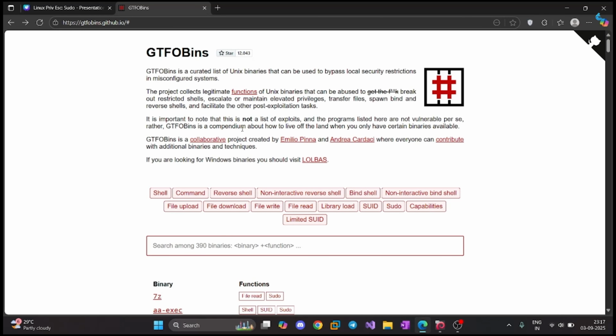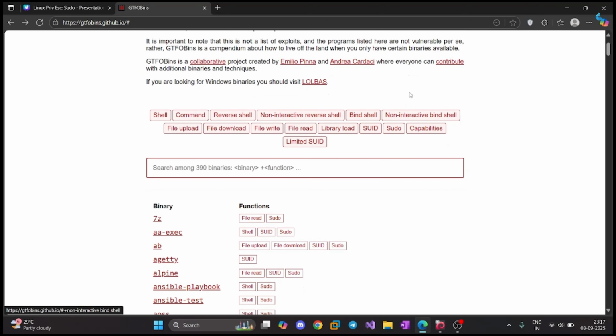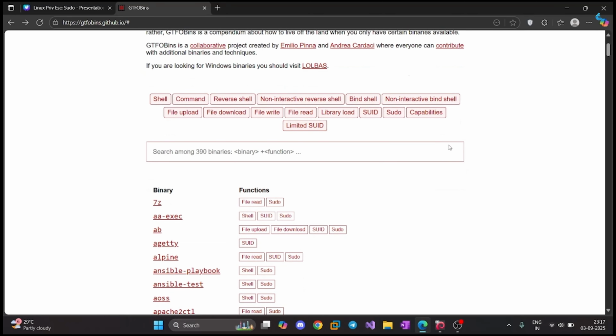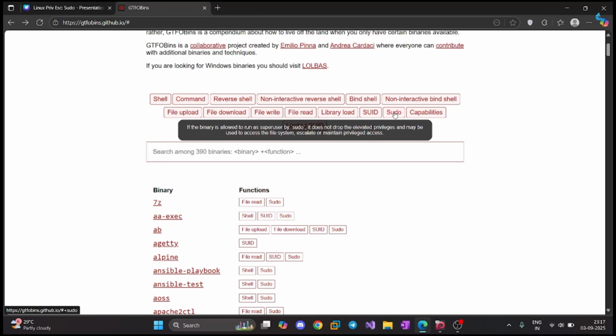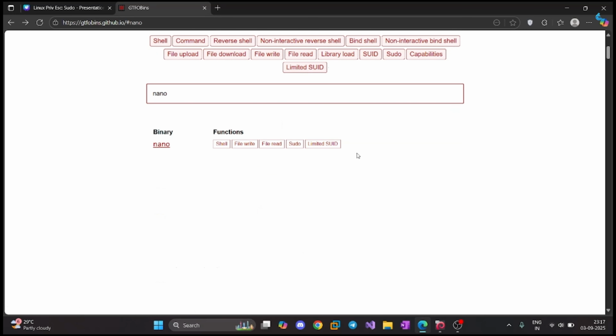Here you can find almost all of the ways to escalate your privileges using the options available. It has a lot of stuff here. The one we're looking for is the sudo capability. I can just search the binary name nano, and it shows us the functionalities which we can abuse using the binary nano.